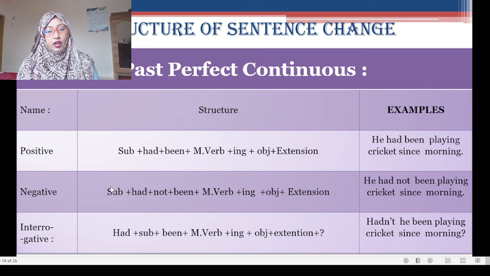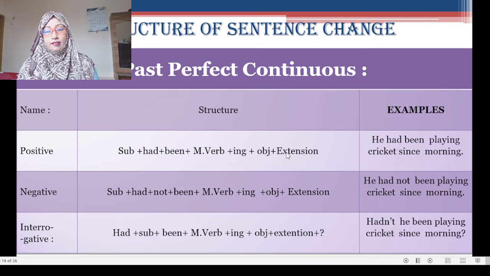Here is the structure of past perfect continuous tense. Subject plus had plus been. That means had been plus main verb plus ing, plus since or for plus extension. Sorry, the one thing is not written here: since or for.